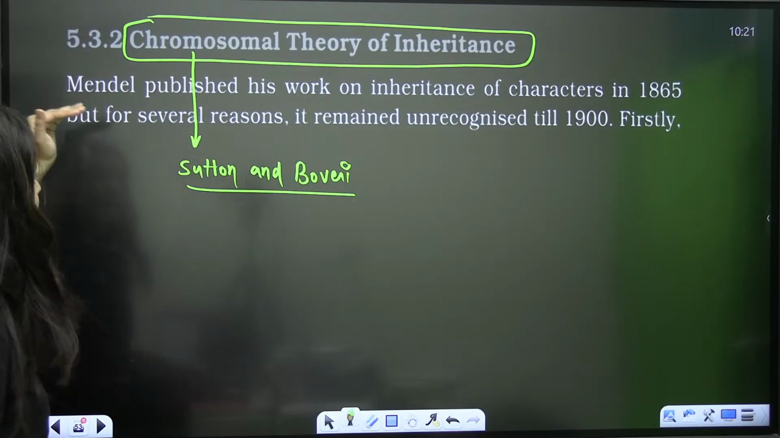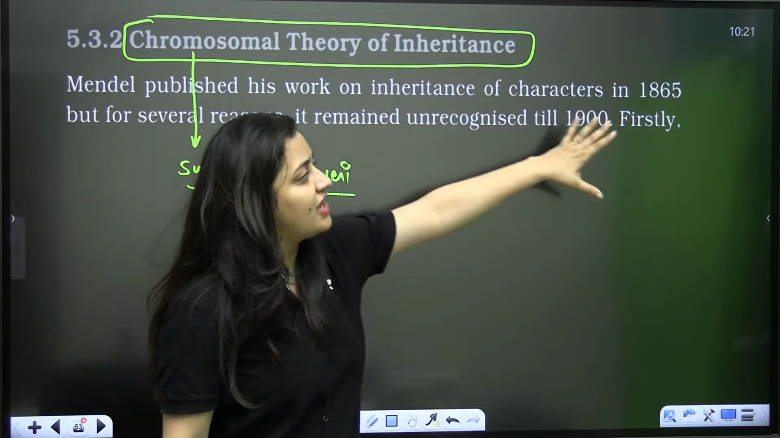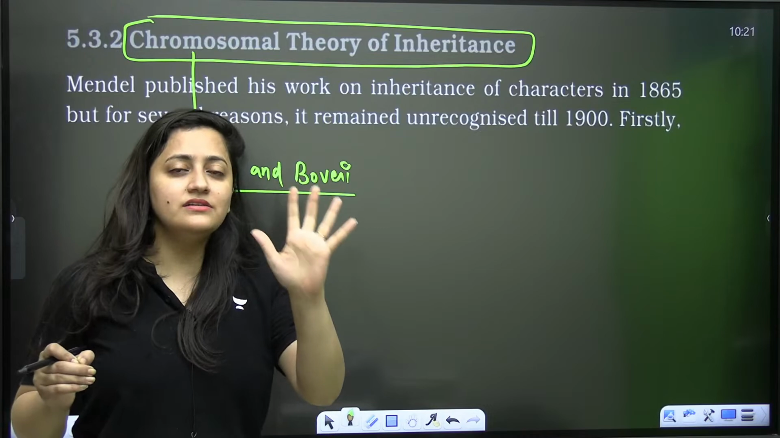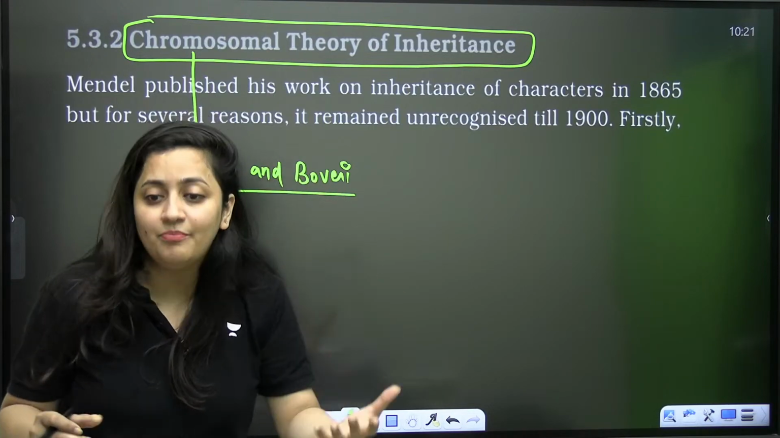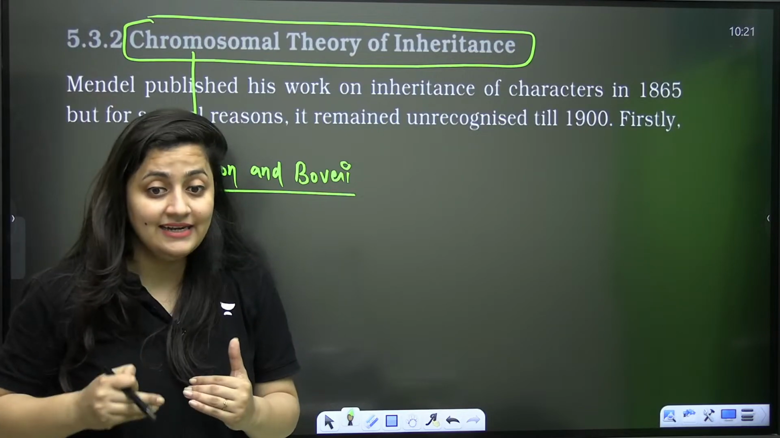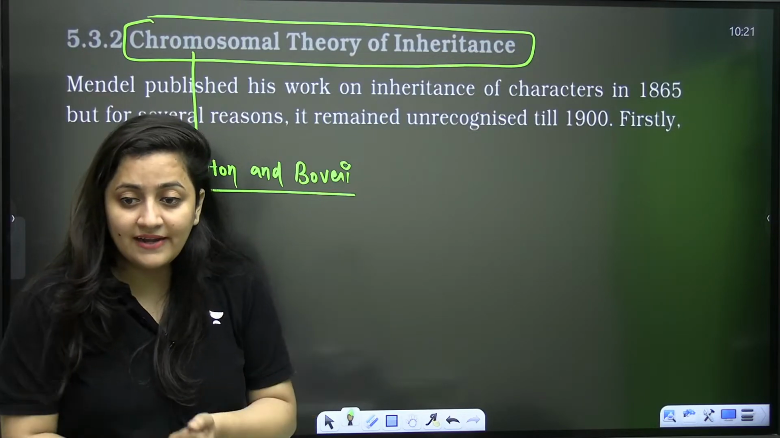See, Mendel published his work on inheritance of characters in 1865. You know about his work, right? For 7 years, he worked on the hybridization of pea plants. Then he was able to give us the basic laws of inheritance. You know about it, right, guys?